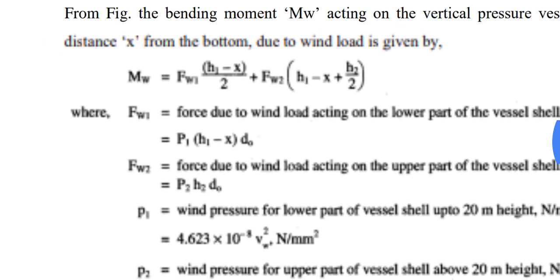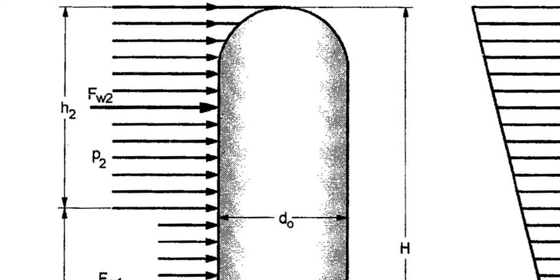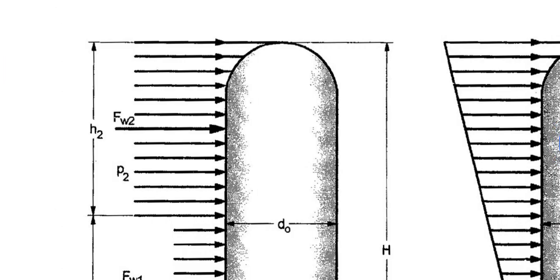Here you can observe Fw1 is P1 into h1 minus x into dO. Similarly Fw2, its value is P2 into area, that is P2 multiplied by H2 into dO.